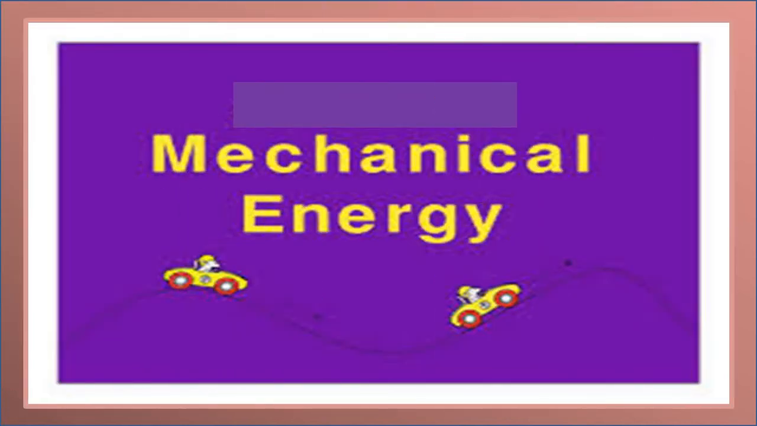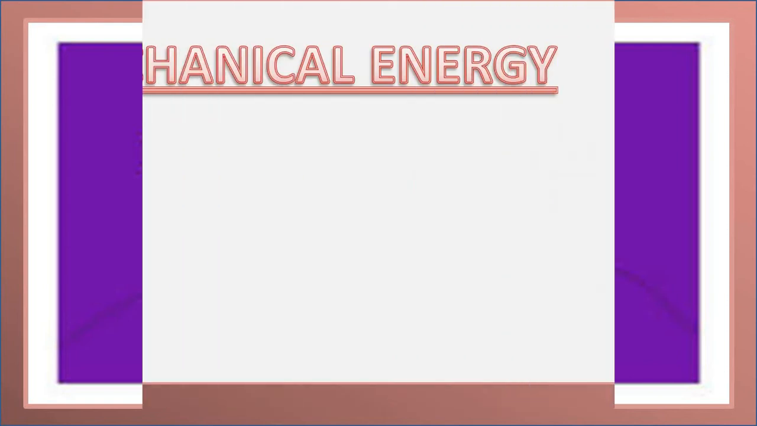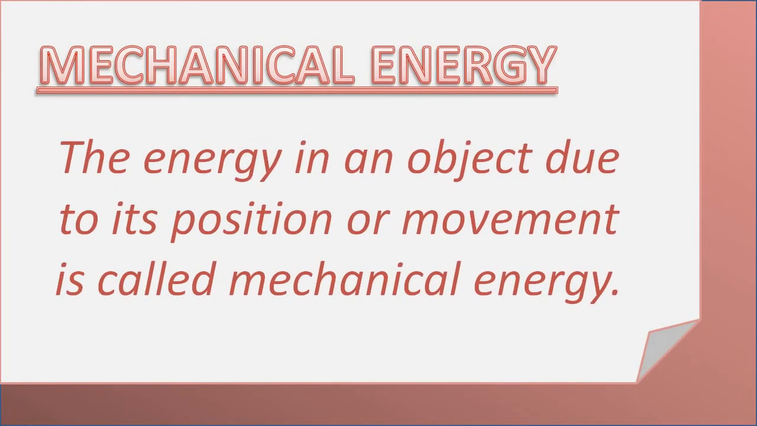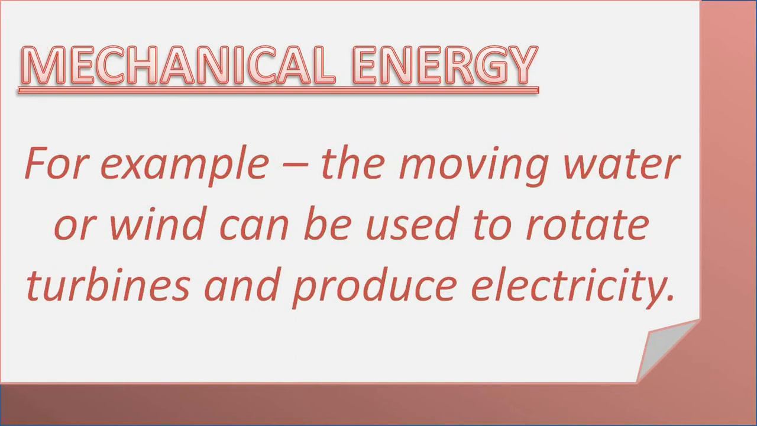Let's start with mechanical energy. Children, mechanical energy is the energy in an object due to its position or movement. It means this energy is present in each and every object due to its position or the object's movement. For example, moving water or wind, meaning the water which is flowing in rivers and dams, and the wind which is blowing, have mechanical energy. And you know, this energy is used to rotate turbines and produce electricity.